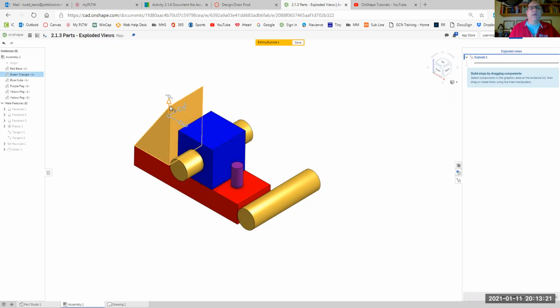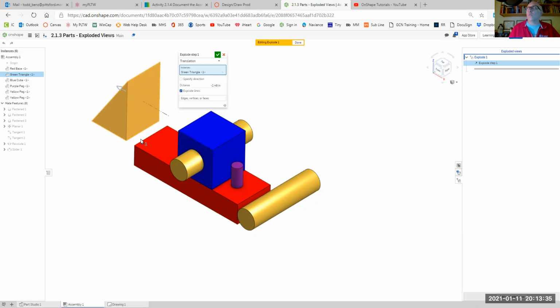Now you can see that I have the arrows and I have these little circles. The circles will allow me to rotate the part. The arrows will allow me to move them linearly. And that's what we're going to do today. So I'm just going to left click and hold down on one of these arrows. I'm going to slide it out just so I get that little bit of a white area in there. Now you notice that I have this line that comes in here. This is my line and tells me where I've started and where this part is going to.